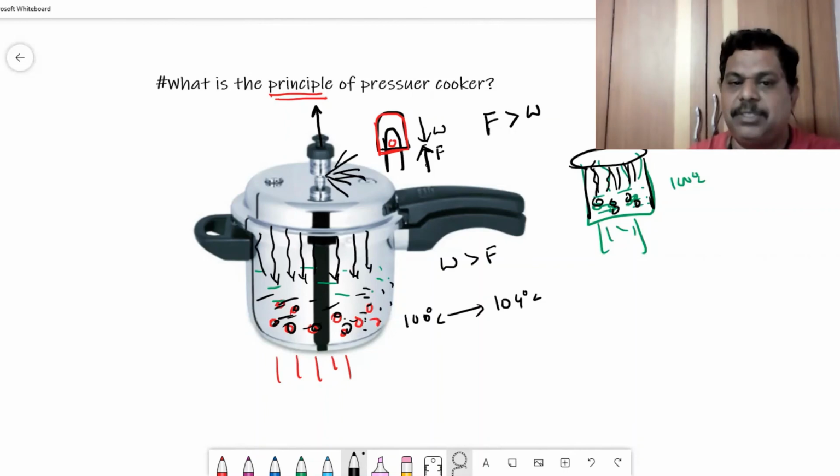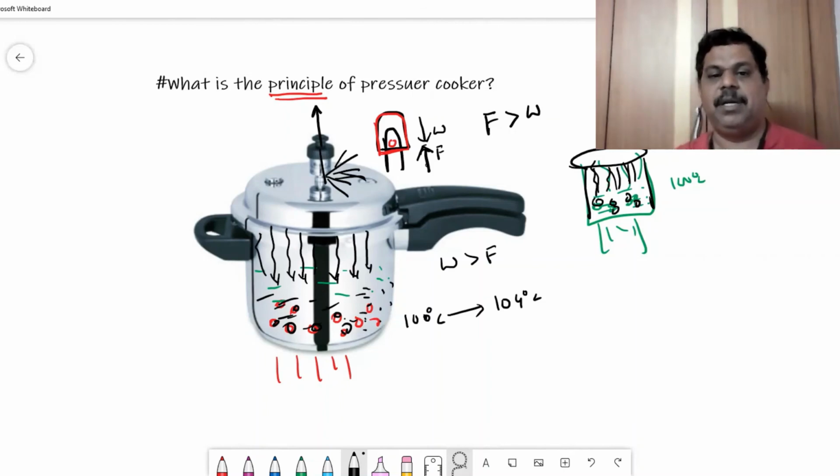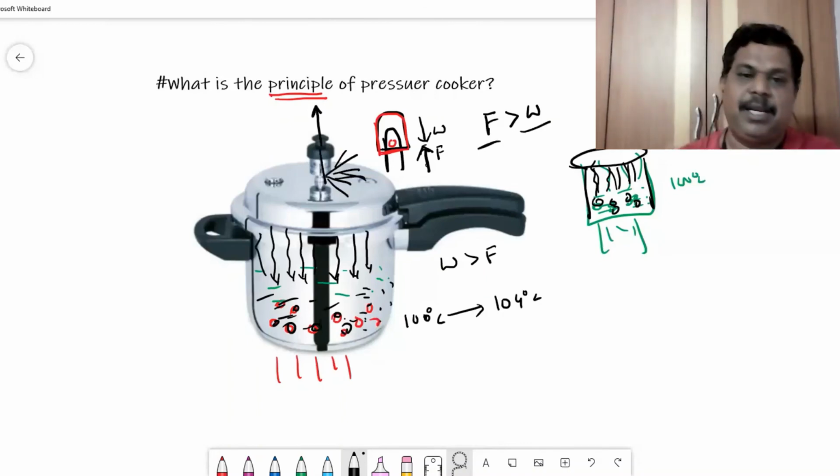As the steam is coming out of the nozzle, slowly the upward pressure decreases. As the weight of the cap is more than the pressure, again it settles down. Automatically, it falls down. Again, the same process takes place. The steam starts developing again, and the stage comes where the upward force is more than the weight of the cap, and again it lifts up.